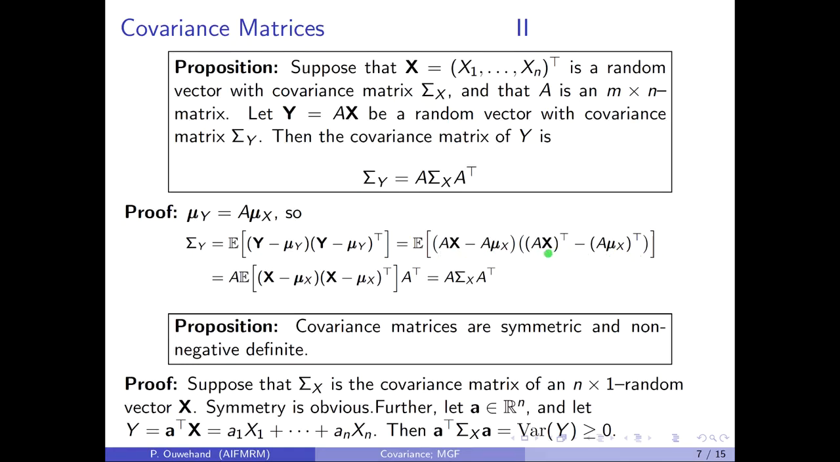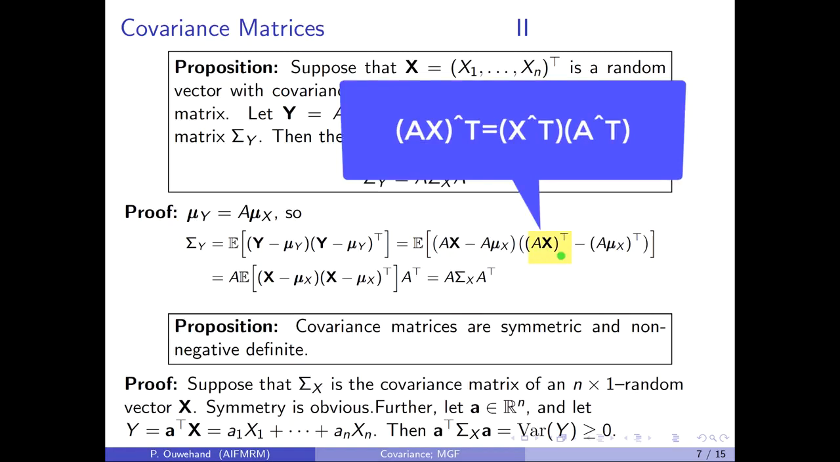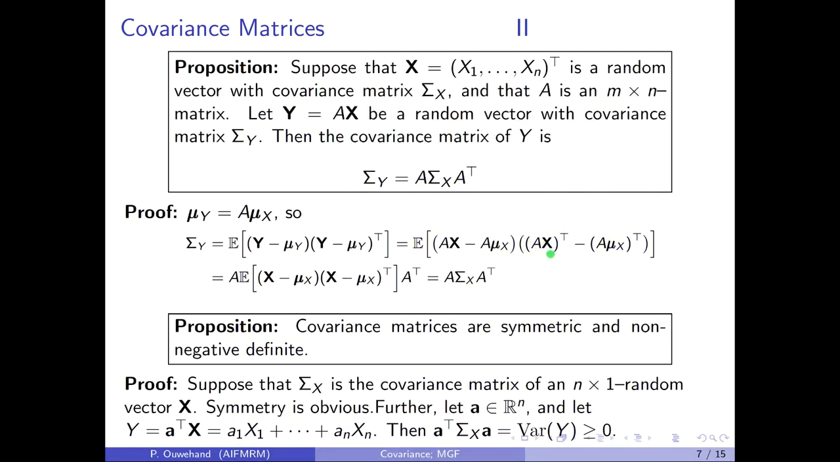Now recall that taking transposes reverses the order of multiplication. In other words, (A times x) transpose is just x transpose times A transpose. And this means that this expression here simplifies to the following, where now we've taken out the constant matrices A and A transpose. What remains in the middle is precisely, by definition, the covariance matrix of x.